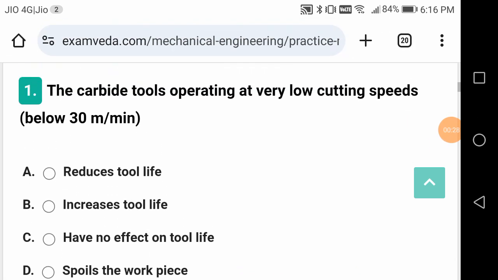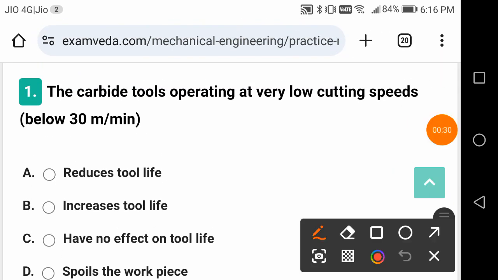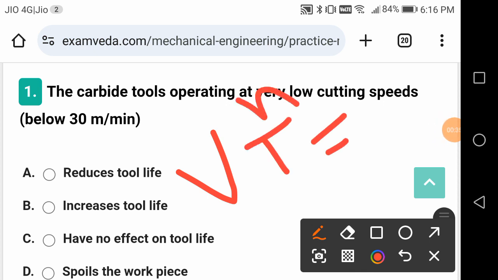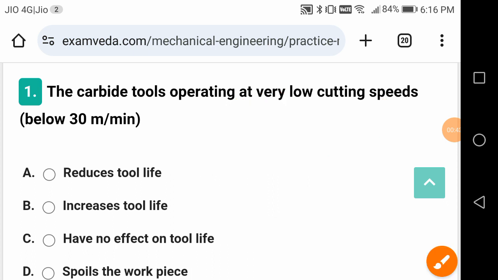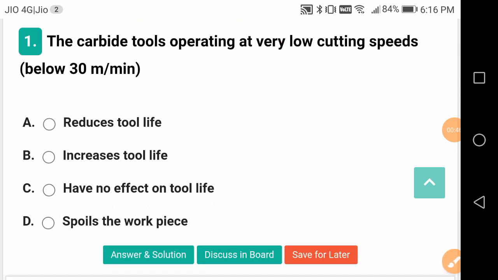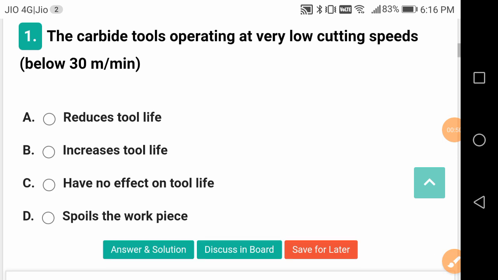Where V is the cutting speed in meters per minute, T is the cutting tool life in minutes, and N is the constant, and C is also another constant. This is called the famous Taylor's tool life equation. So V and T are inversely proportional to each other.